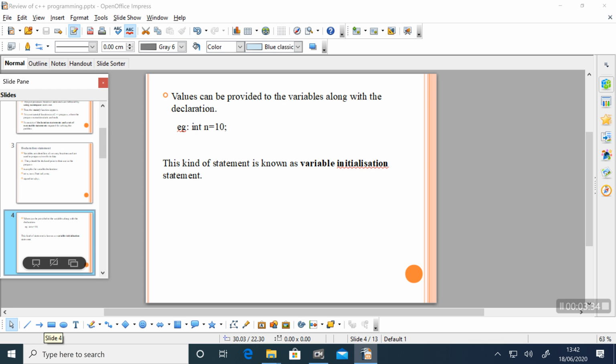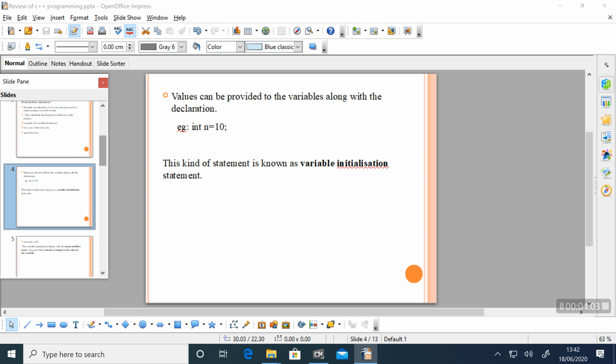This kind of statement is known as a variable initialization statement, where we are providing values along with the declaration statement. So variable declaration and initialization can be done simultaneously in a single line.